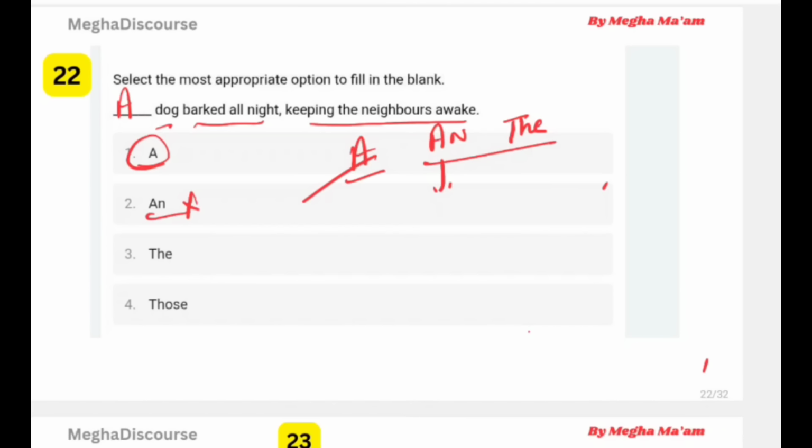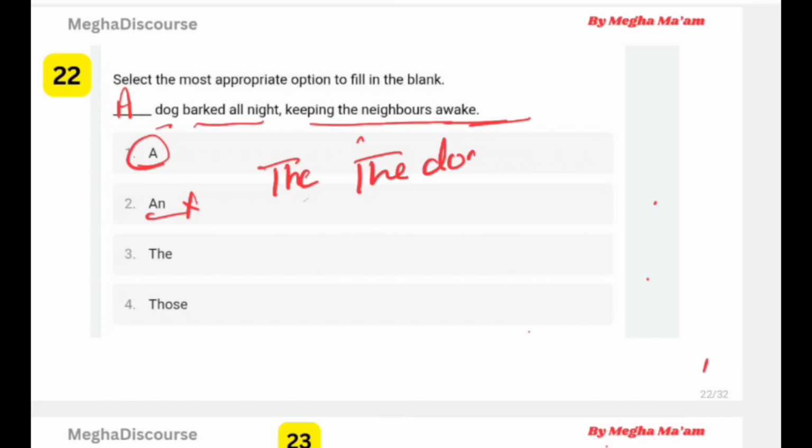Now here the question is not of the sound, but we can also use the if there is any word which denotes a specific thing, जिससे हमें लगता है that he is the same person he is talking about, or he is the same dog we are talking about. Then we use the. For example, if I say the dog barked all night, I mean the same dog, or if I say the dog barked all night again.